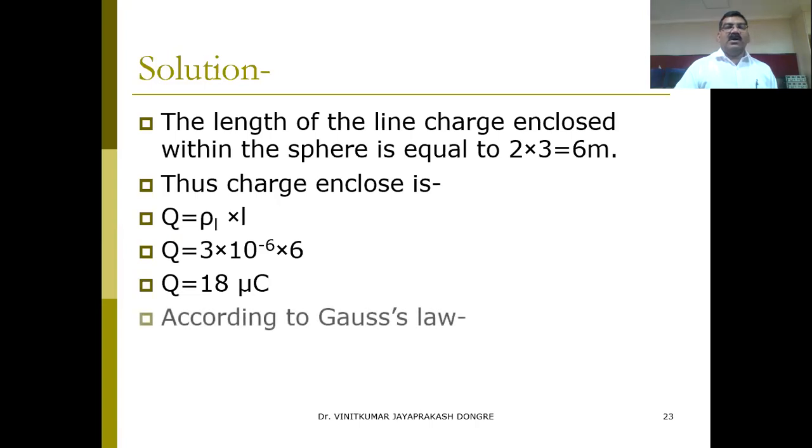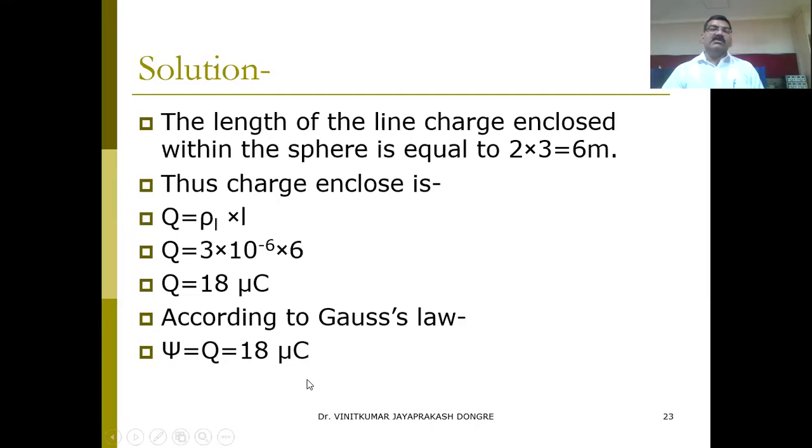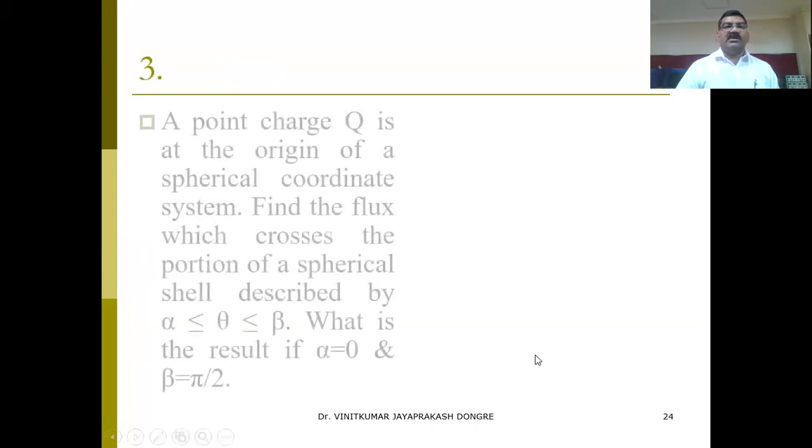According to the Gauss law, we have calculated the charge enclosed, psi equals Q, and it is nothing but 18 microcoulomb. So this is a simple numerical based on the Gauss law. This may be asked in objective questions also. Now we will go further.